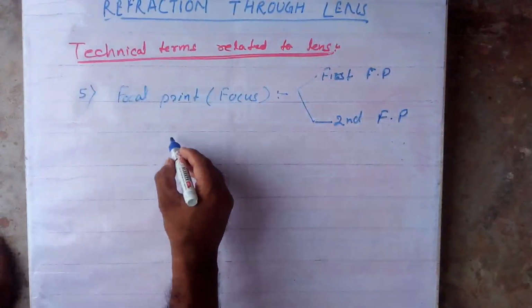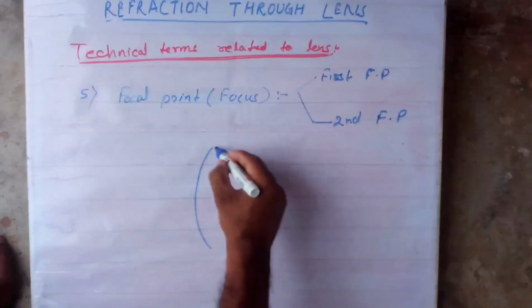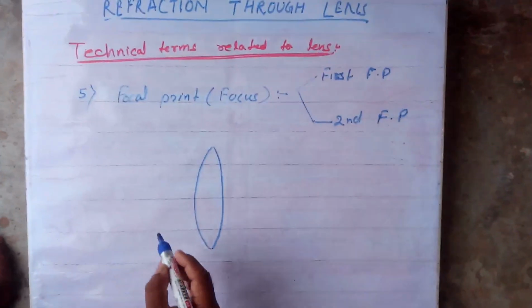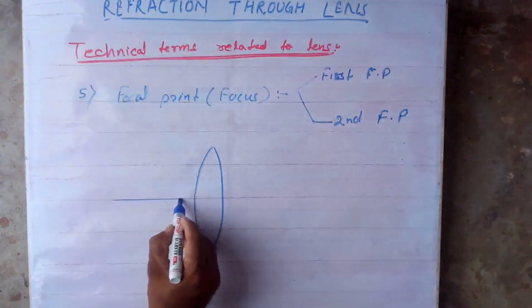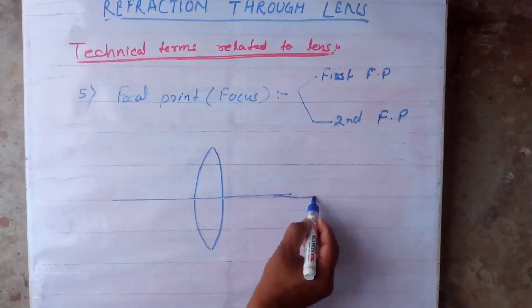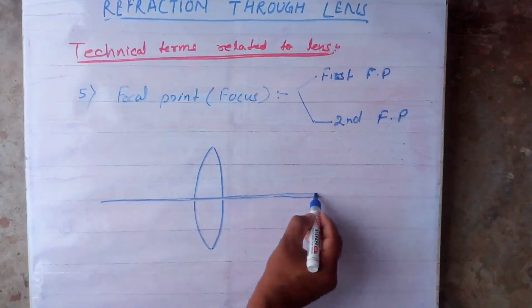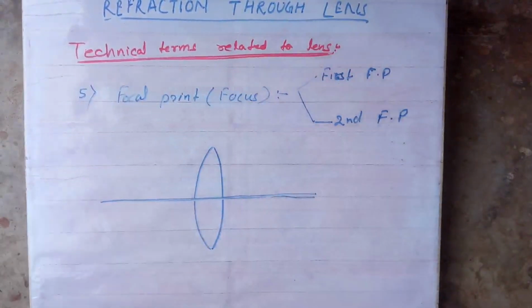Suppose this is a convex lens. It is the point on the principal axis. For your information, I did not mention that the principal axis is an imaginary line. There is no such line. The principal axis is where a ray starts. Always draw ray diagrams from left to right. According to the Cartesian sign convention, all the rays should go from left to right. Clear?